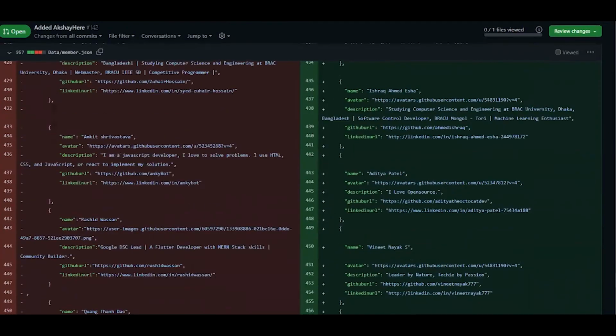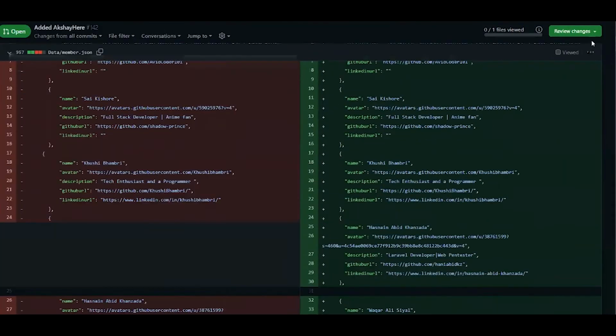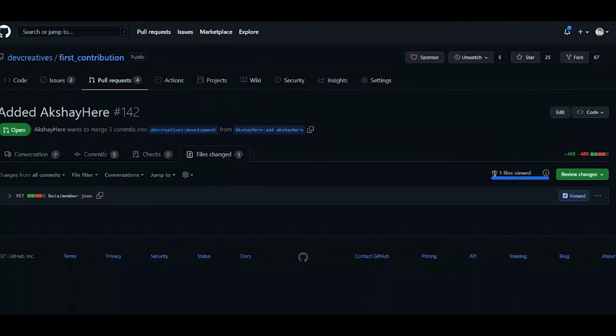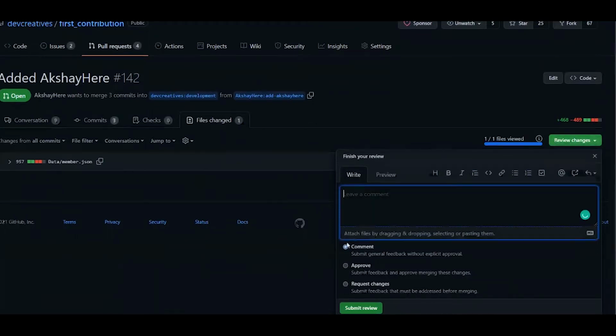Okay, so that's how we review a PR. And whenever you review the whole file, just click on viewed, right? So, one out of one file viewed. There was one file and I viewed the whole thing. If I found some changes, I will request changes and say please fix these changes, right?